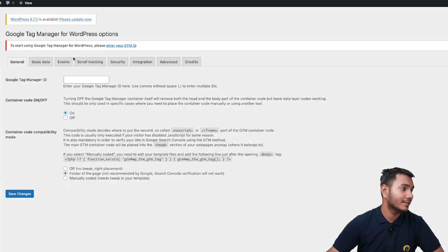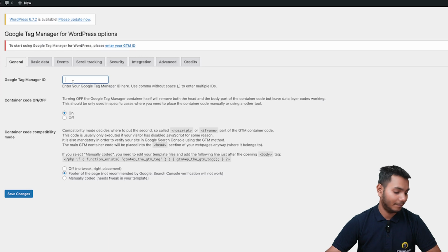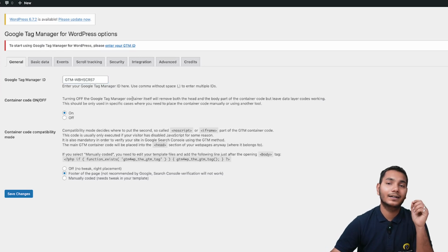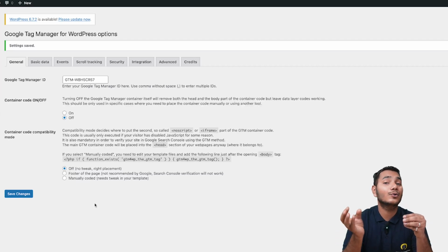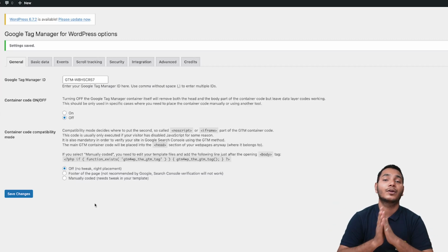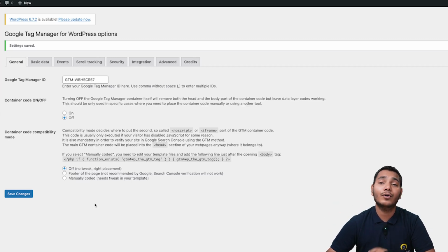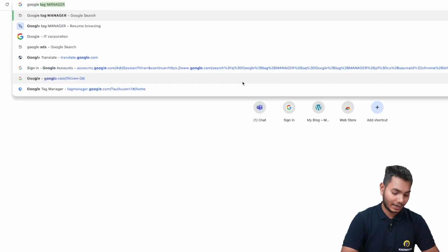Now here, as you can see, it is asking for the Google Tag Manager ID. So we'll go here, simply copy this ID and paste it here, right? And now we'll click on save changes, right? So this is how you can connect your website to Google Tag Manager with the help of the plugin named GTM4WP, right? So now we'll make a new account on Google Analytics as well. So we'll go and search for Google Analytics.